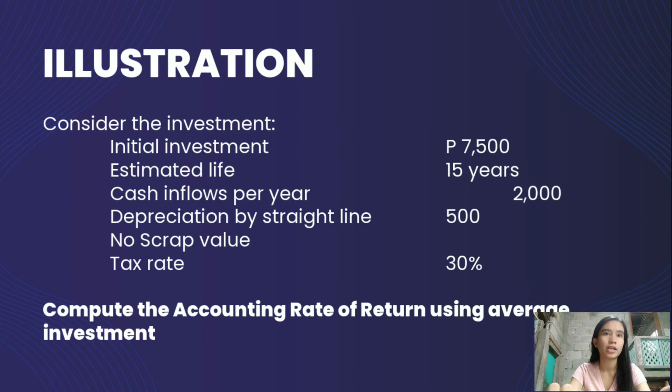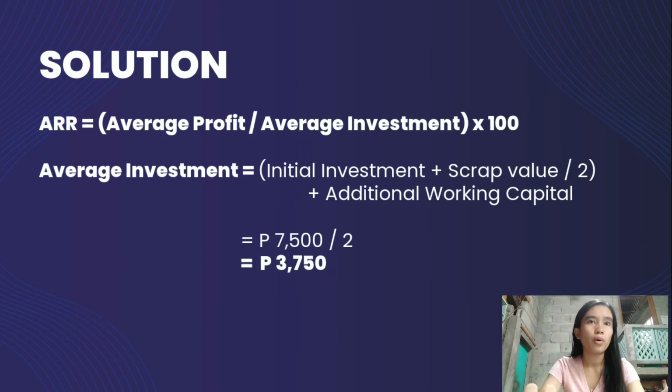In here is an illustration wherein we will use the same information earlier with the initial investment of 7,500, estimated life of 15 years, cash inflows per year of 2,000, depreciation by straight line, and no scrap value and tax rate of 30%. So now we are tasked to compute the accounting rate of return using average investment. So to compute, here we will just compute the average investment because we already computed the average profit earlier. Average investment is equal to initial investment plus scrap value divided by 2 plus additional working capital.